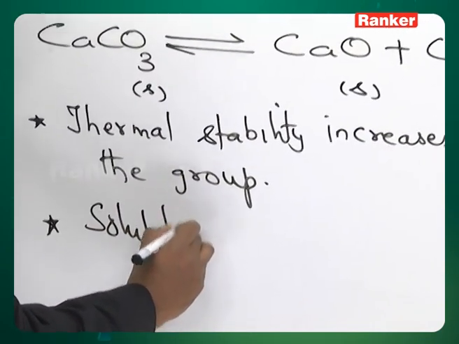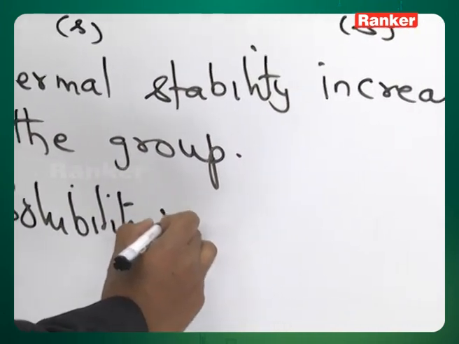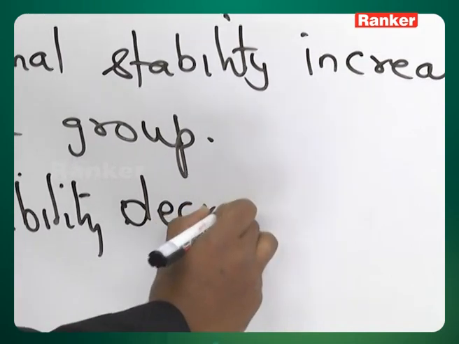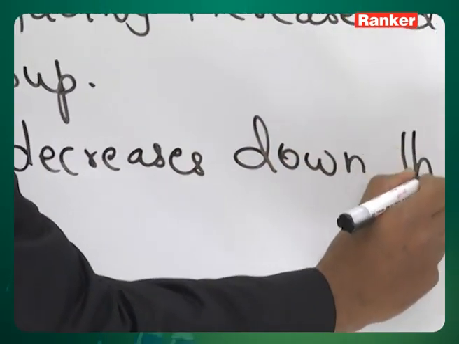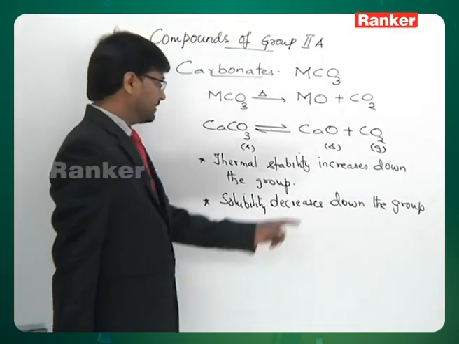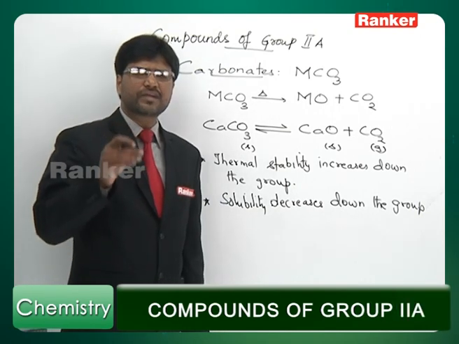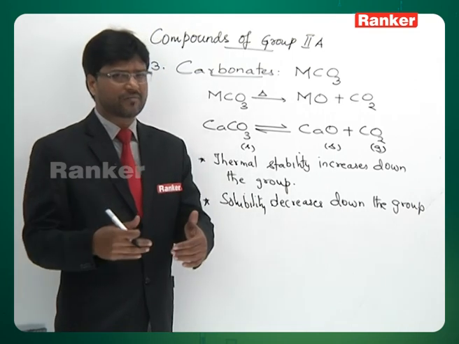Solubility decreases down the group. Regarding thermal stability, I would like to add one more point. Beryllium carbonate is so highly unstable that you can store it only in the presence of carbon dioxide.